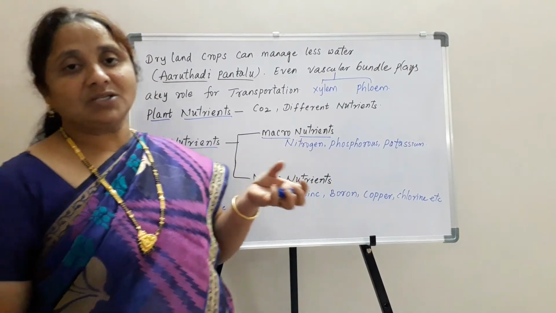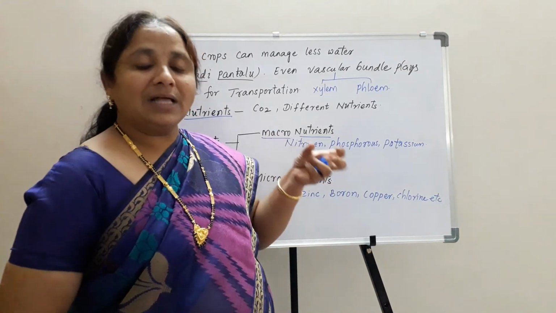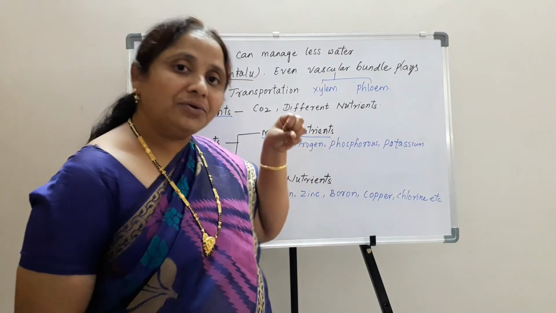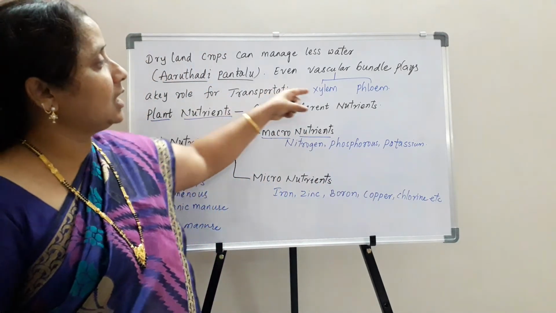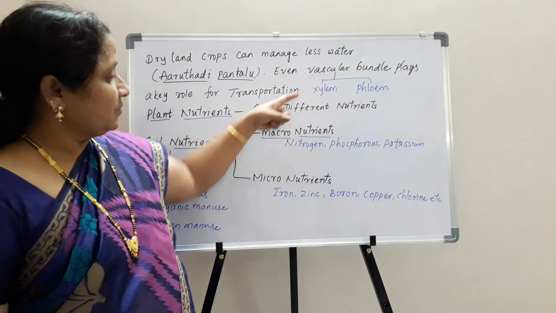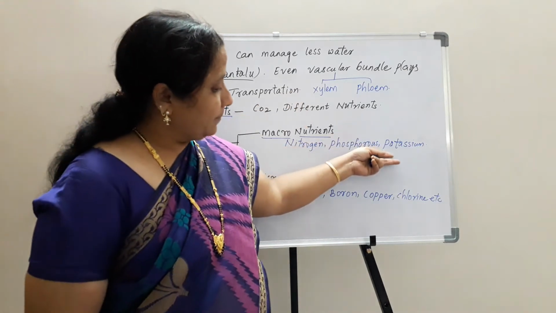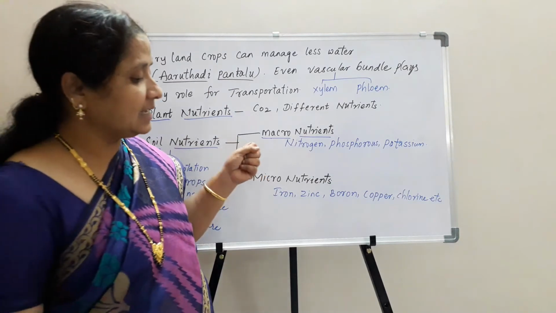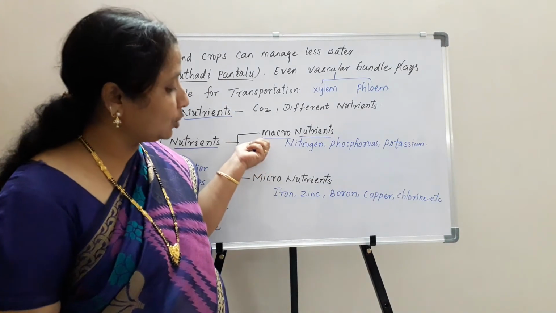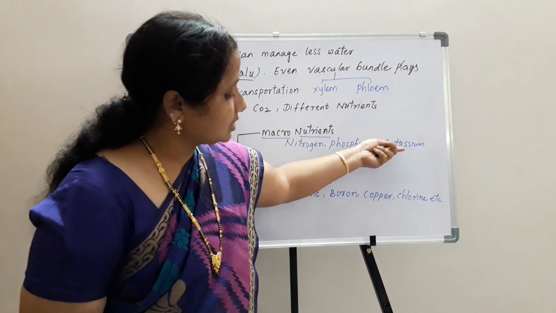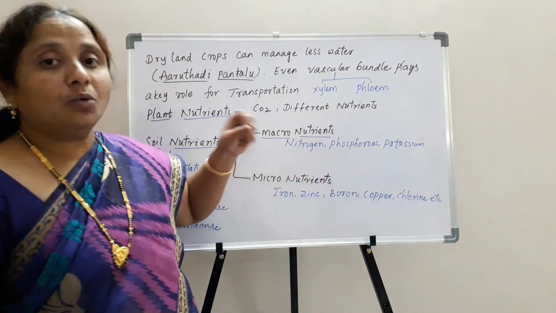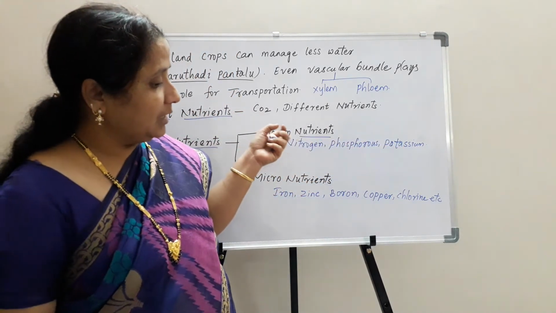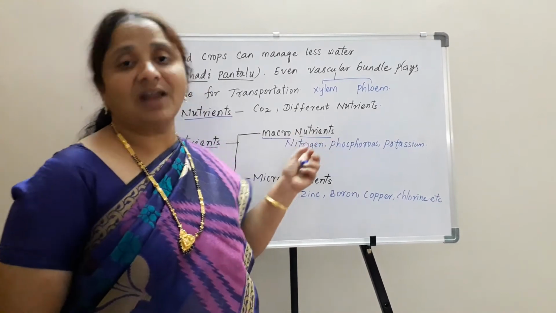Actually, nutrients from the soil are not directly absorbed. They are dissolved in water, and those dissolved nutrients are absorbed along with the water through the xylem of the plants. And the next one is potassium. Potassium gives resistance towards pests and insects which cause diseases to the plant, and it also gives good quality of color and smell to the fruits and flowers.